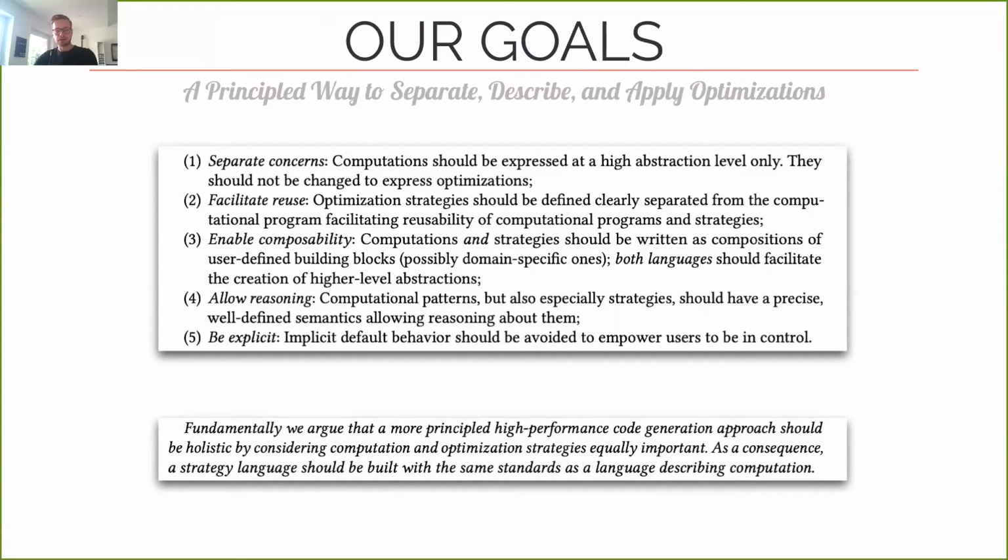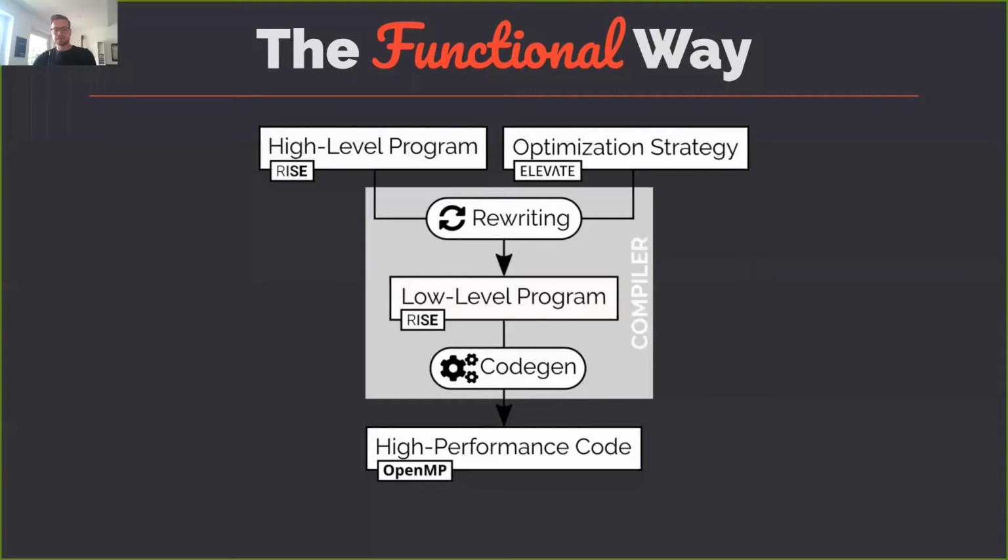Essentially, we argue that a strategy language should be built with the same standards as a language describing the computations. Now, let me show you the functional way of achieving high performance. Our approach follows the same idea of decoupling computations and optimizations, but we're using well-established functional programming techniques to express both. On the top left, we have a high-level program written in the functional programming language called RISE, which is based on an ICFP paper from 2015.